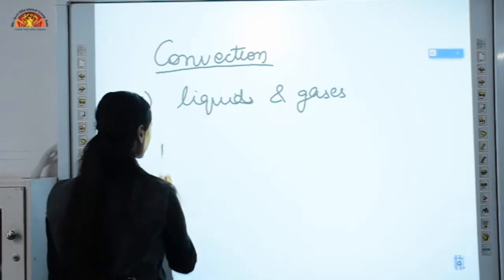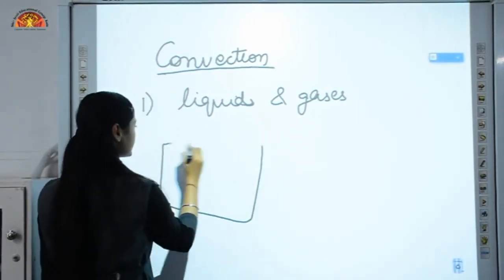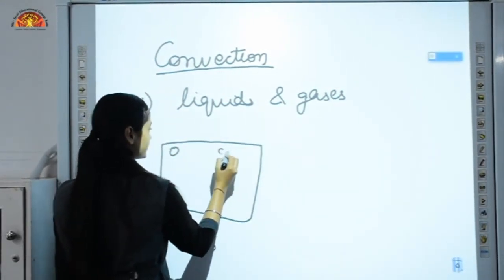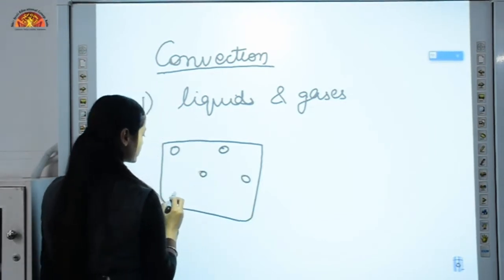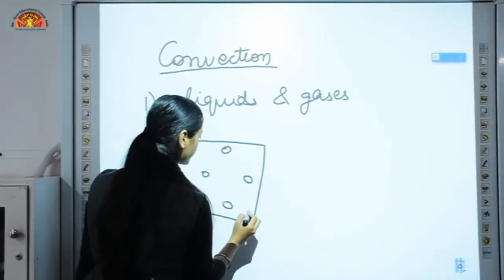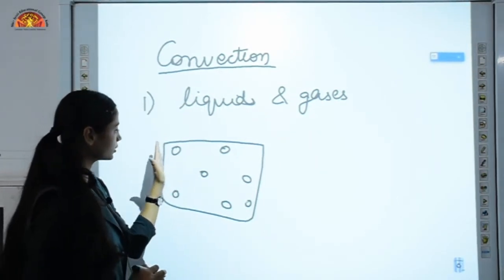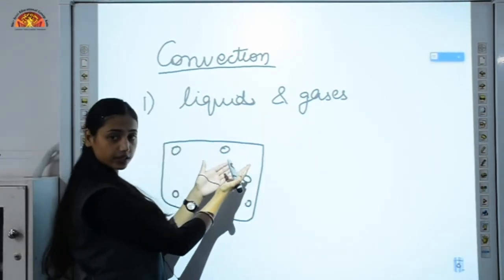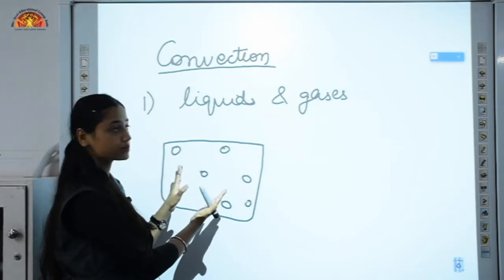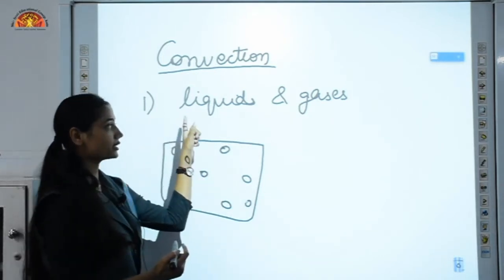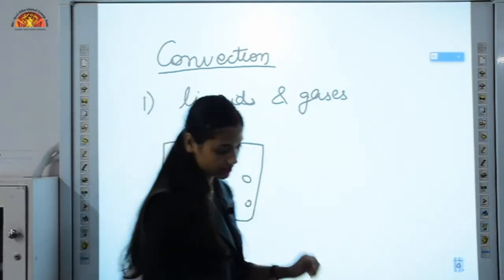And why so? Let's say these are molecules of any liquid. They are not closely packed, not tightly packed. So they can move from one place to another because spaces are present between these molecules. So it takes place only in liquids and gases.